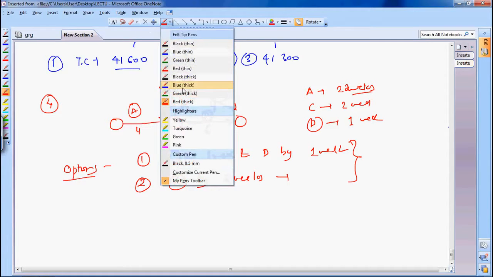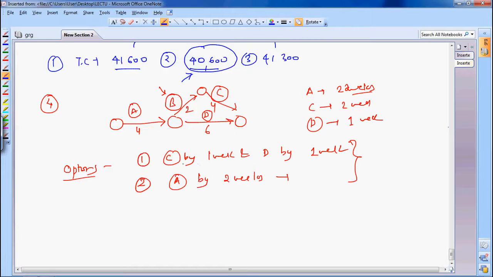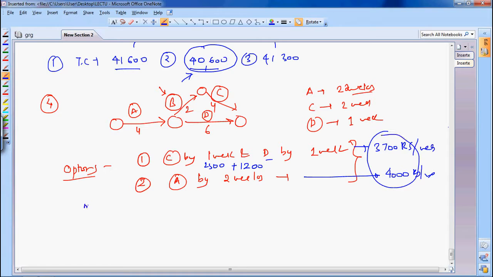So which one will you choose? Tell me. Okay, the cost slope of C is how much? I think it is 2500, and for D it is 1200. So for this case you are having 3700 rupees per week. And what is the crash cost of A? It is 4000 rupees per week. So which one will you choose? You will choose the minimum one, so you will choose the first option.